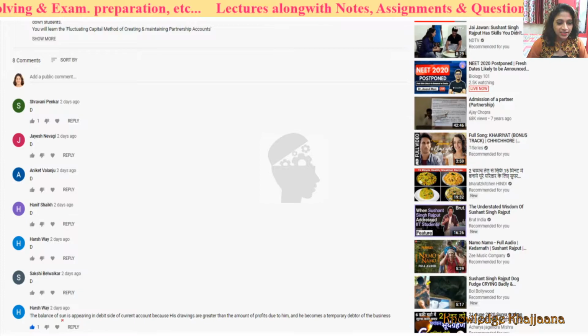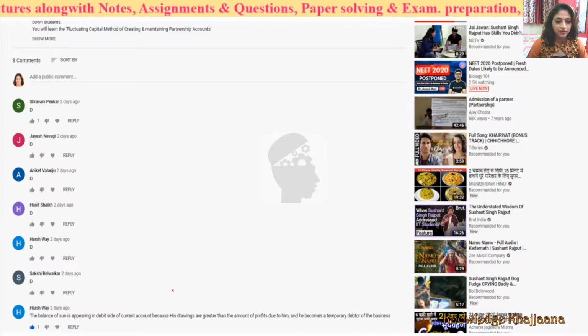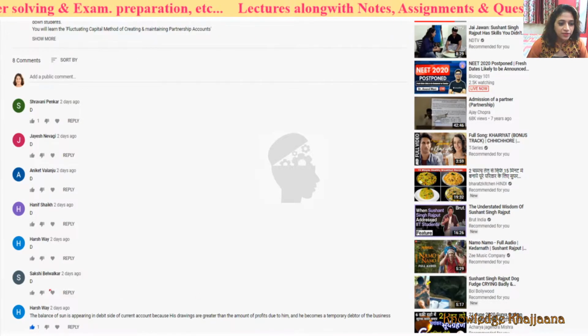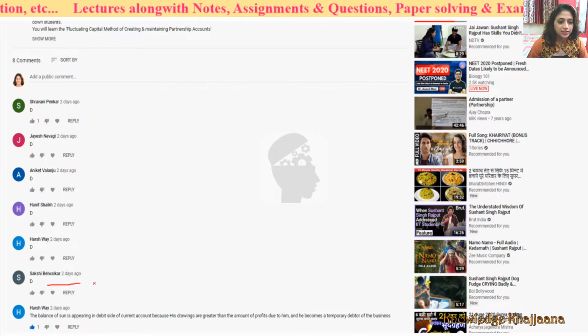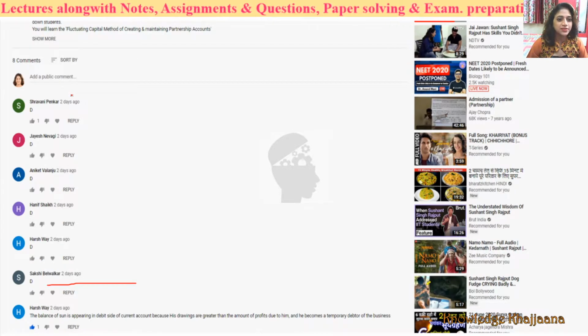See, Harsh has given some answers to my another question, like I had asked why the balance of the debit side is bigger. And the answer of this quiz is given by Sakshi. The first answer given by Sakshi is the correct answer. The answer was D. Another 7 more students have given the same answer. Right.